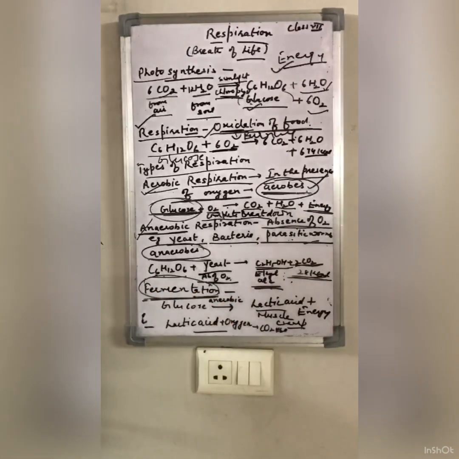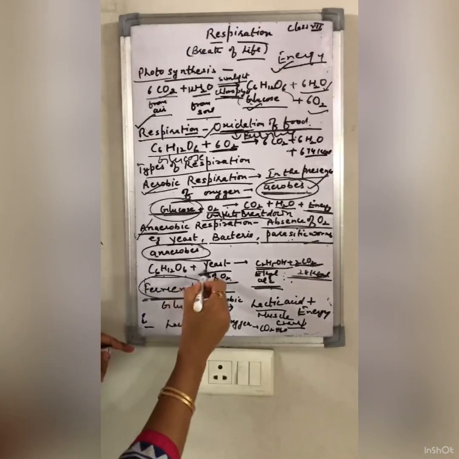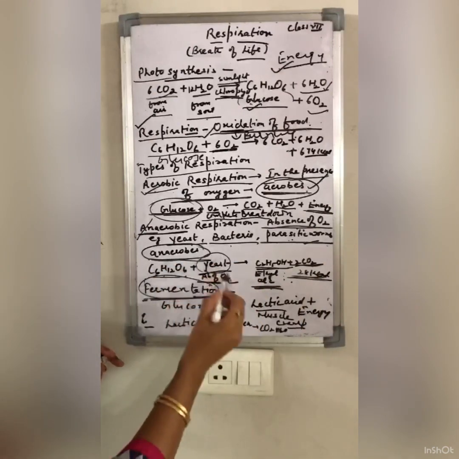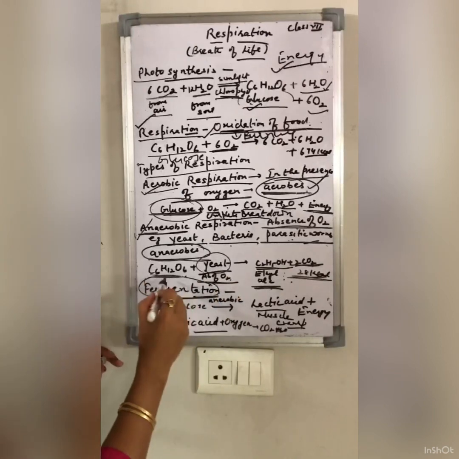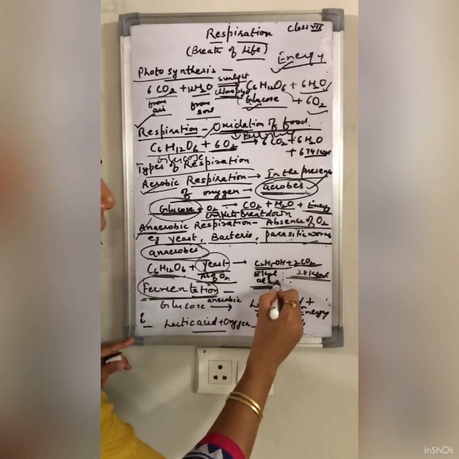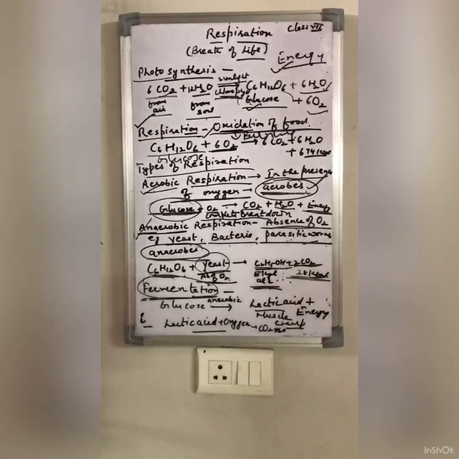Fermentation is the process in which yeast undergo anaerobic respiration and convert the glucose or sugar into ethyl alcohol. This process is called fermentation. This process of anaerobic respiration is used in industries for the formation of wine.